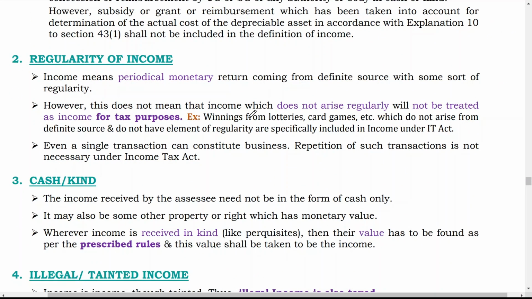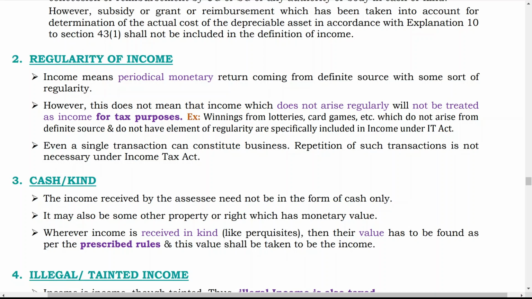Now, the second point is regularity of income. Income means periodical monetary return coming from a definite source with some sort of regularity. However, this does not mean that income which does not arise regularly will not be treated as income for tax purposes. For example, winnings from lottery, card games, etc., which do not arise from a definite source and do not have an element of regularity, are specifically included in income under the Income Tax Act. So that means, don't stick to the rule of regularity.